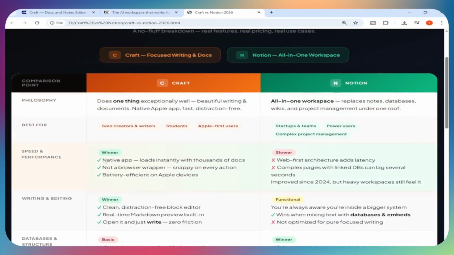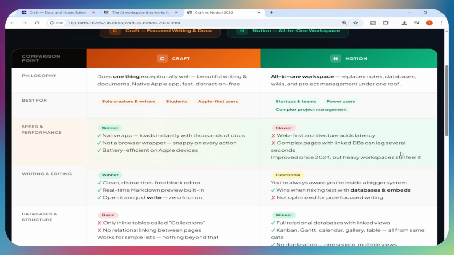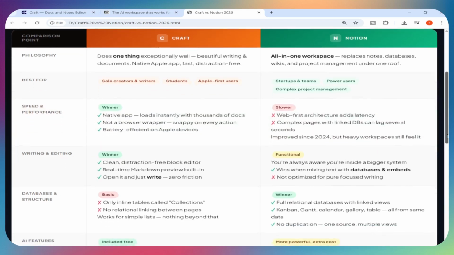Speed and performance. Craft wins here, no debate. It's a native app, not a browser wrapper, so everything just feels snappier. Notion has improved a lot since 2024, but heavy workspaces with multiple linked databases and pages can take several seconds to load. That adds up fast.